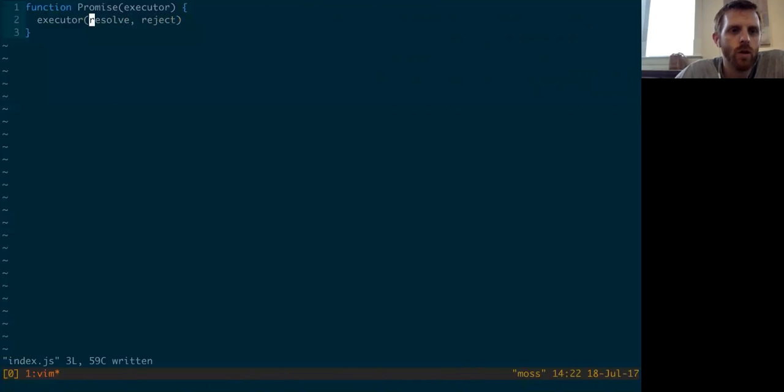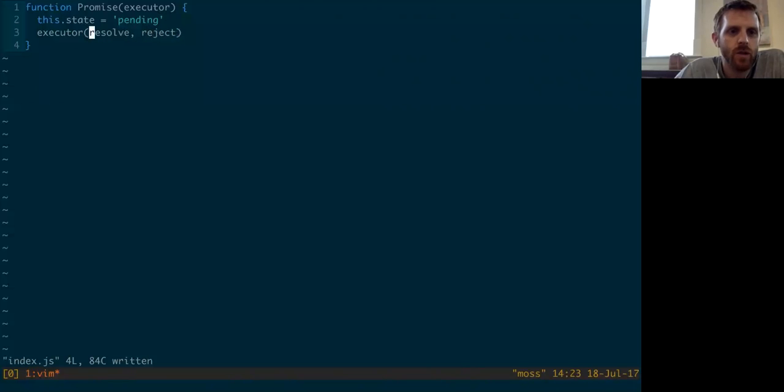So what are those going to look like? Oh, we also know that this.state, right? So a promise has a state that we said starts as pending, because nothing's been run yet before the executor function starts. So we're going to do that.